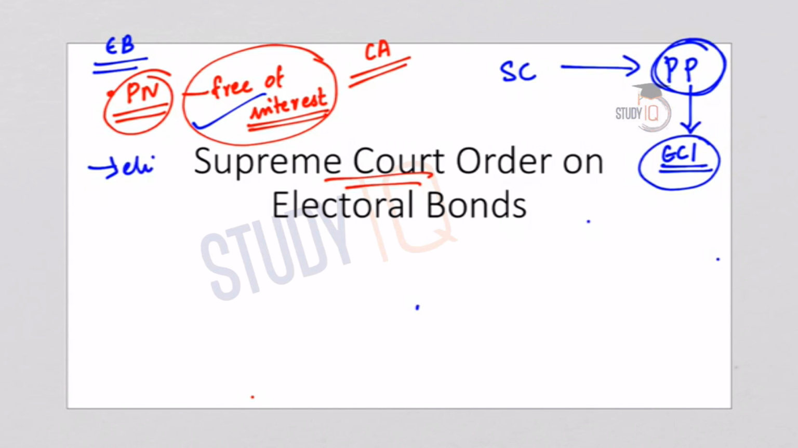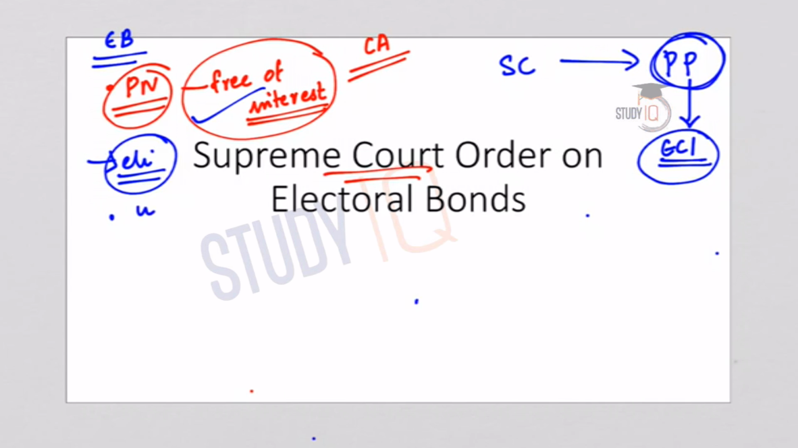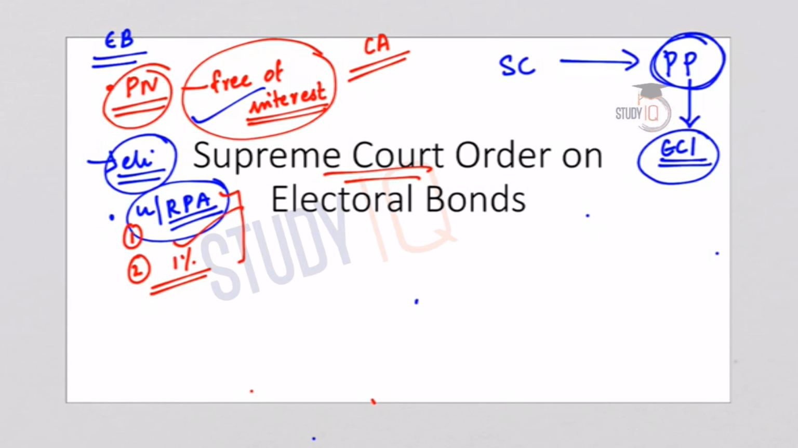Now, coming to the eligibility conditions of electoral bonds. A party that is registered under the RPA, the Representation of People's Act. Any political party registered under the RPA can raise or issue electoral bonds, and there is another condition also. The second condition is that the party must have secured not less than 1% of the votes polled in the preceding election. So these are the two conditions. First of all, the party needs to be registered under the RPA and it must have got at least 1% of the votes polled in the preceding election.